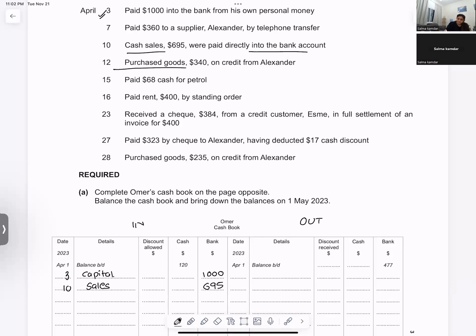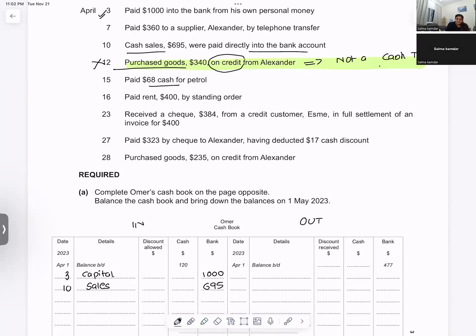Purchase goods. Money is going out of the bank account. Whenever the word goods is coming, you can either use purchases or sales. So you have purchased goods, but it is on credit. When I am talking about goods purchased on credit, that means it is not a cash transaction. And if it is not a cash transaction, it will not come in the cash book. So this transaction is not recorded in the cash book.